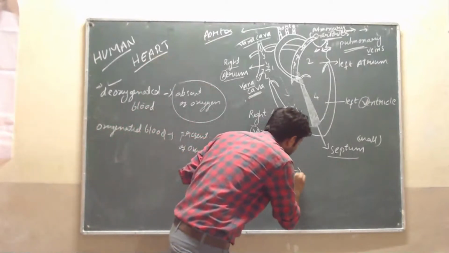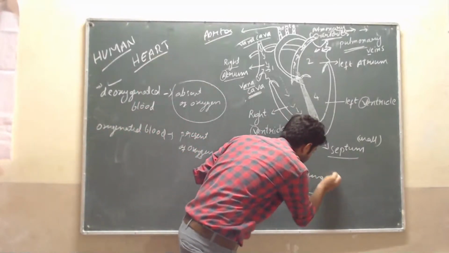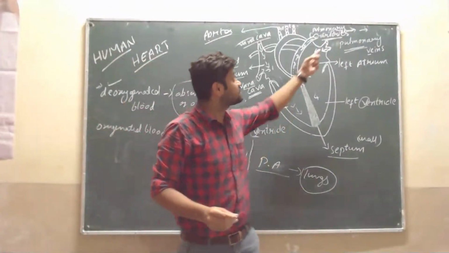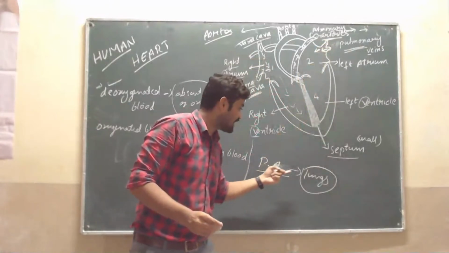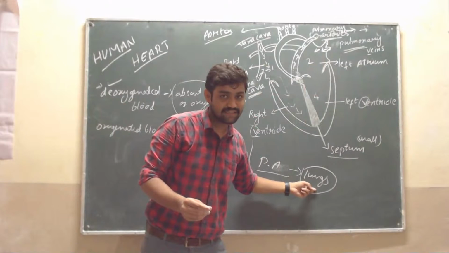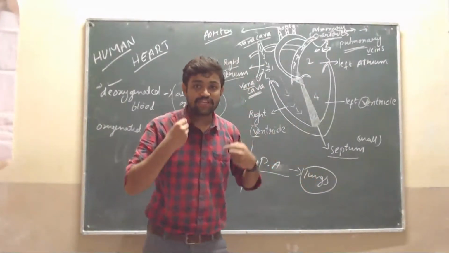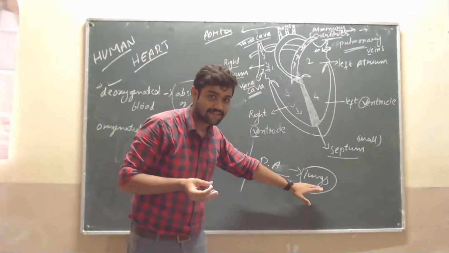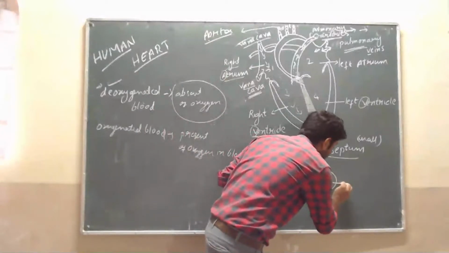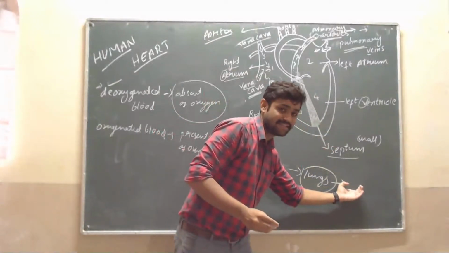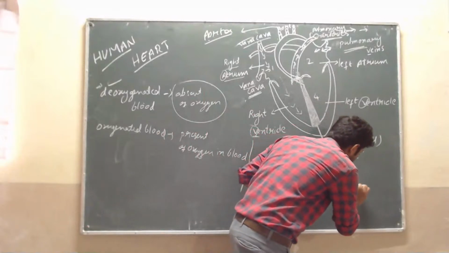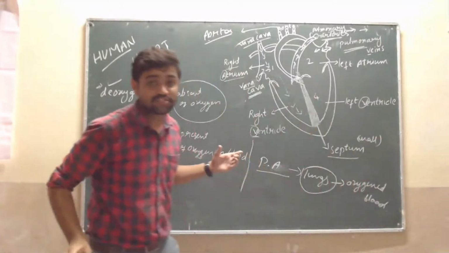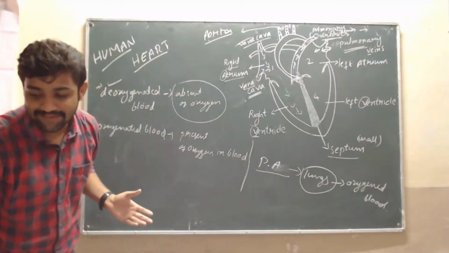Then this blood enters into the lungs, the deoxygenated blood from the PA. PA means pulmonary artery, isn't it? Through that it enters into the lungs. In the lungs we inhale oxygen and exhale carbon dioxide. The lungs contain oxygen, the blood takes oxygen and comes out. That is oxygenated blood. Deoxygenated blood is converted into oxygenated blood.